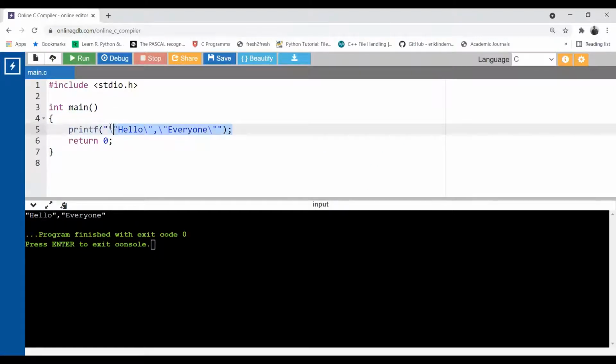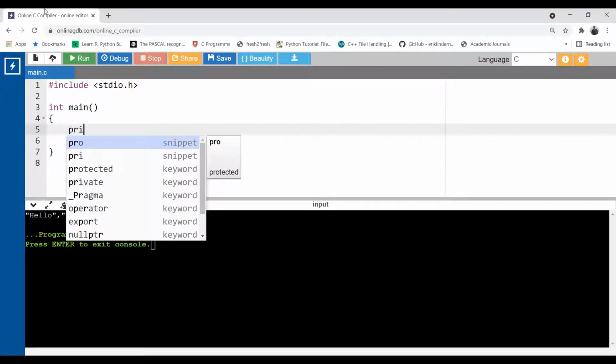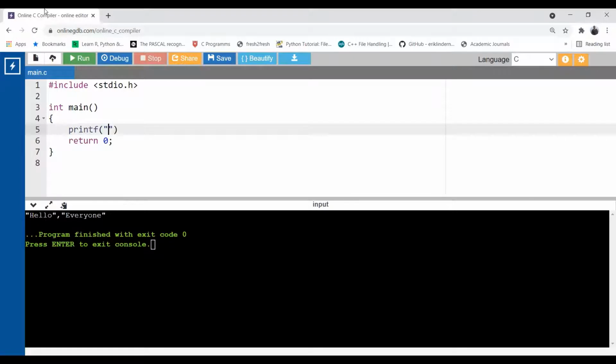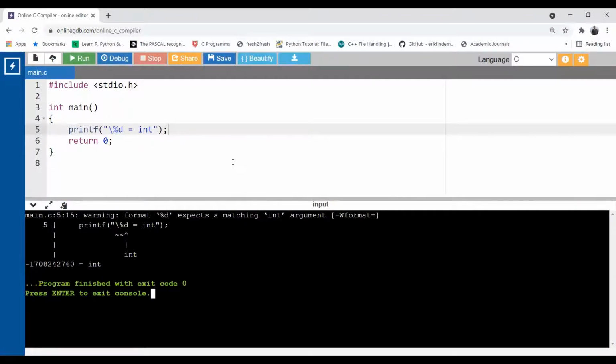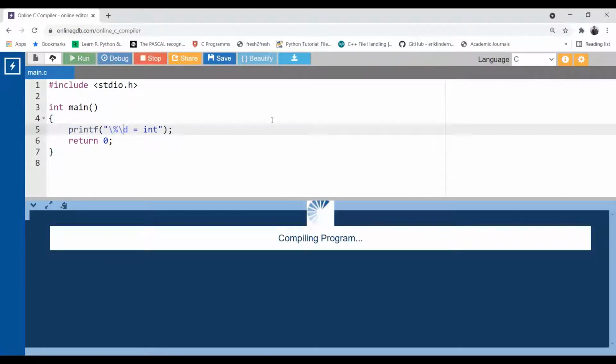We'll use this backslash concept. printf backslash percentage d equal to int. Run. Now there is some issue for this d over here, so let us use a backslash in front of it. Now run.